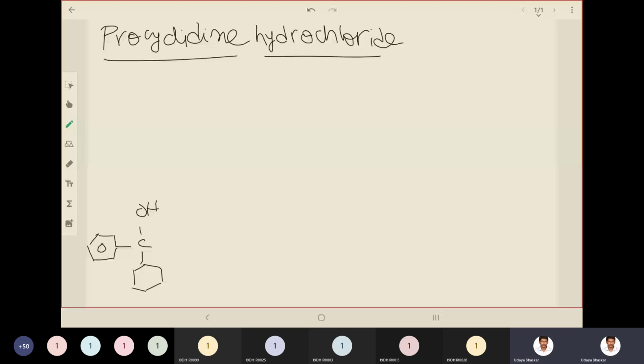Okay, this is having an ethylene link, and you have pyrrolidine. So this is the structure of procyclidine. It is a hydrochloride salt, so HCl. So this is the final structure.